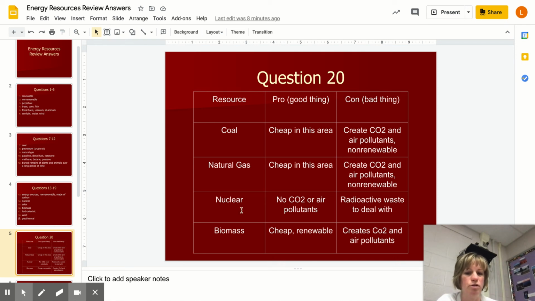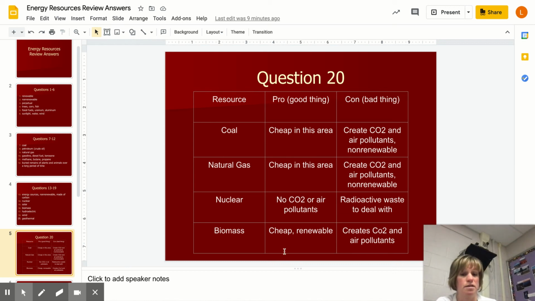Okay, so what about nuclear? Nuclear is not carbon-based, it's uranium. So the great thing about nuclear power is there's no CO2 given off, and there's no air pollutants that would be coming out of the smokestacks. Now, the biggest negative is when the fuel rods have been used up. That means when all the uranium in the fuel rods has been split, you do have radioactive waste to deal with. And that's generally buried and generally doesn't cause a problem, but it's definitely a concern.